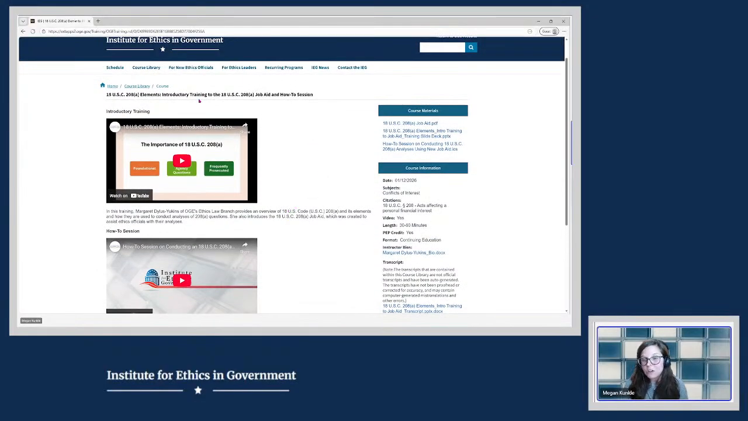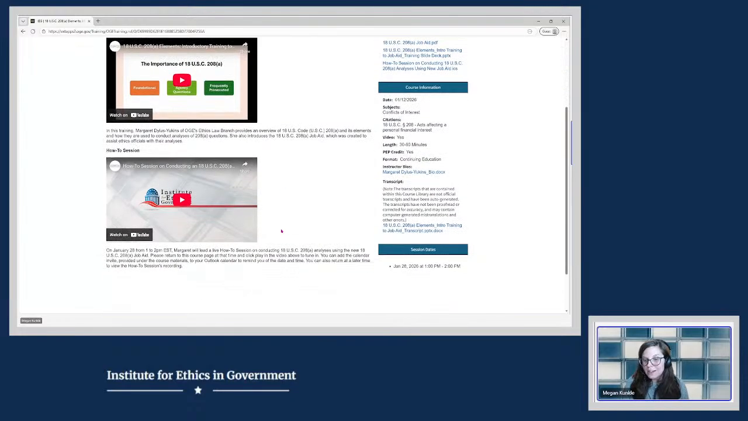It provides an introductory training to 18 U.S. Code 208 and its elements. And then it also introduces a new job aid that's been developed, the 18 U.S.C. 208A job aid. And in the upcoming live how-to session, the attorney who developed the job aid is going to demonstrate how to do 18 U.S.C. 208A analyses using the new job aid.